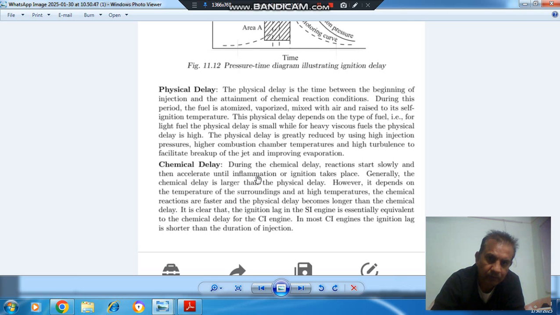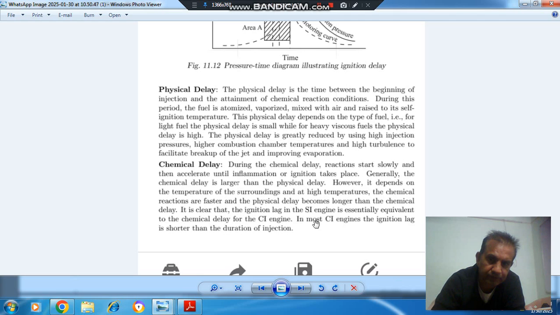Chemical delay. During chemical delay, reactions start slowly and then accelerate until inflammation or ignition takes place. Generally, the chemical delay is larger than the physical delay. However, it depends on the temperature of surrounding, and at high temperature the chemical reactions are faster and physical delay becomes longer than chemical delay.